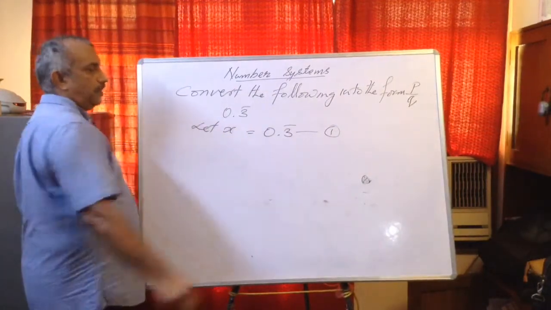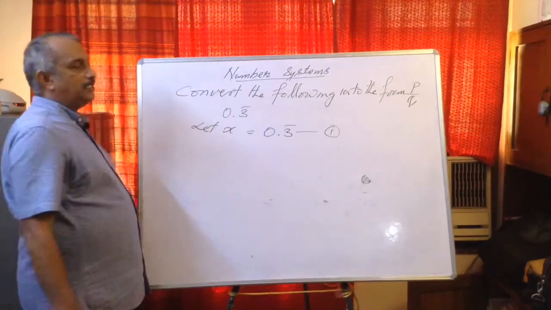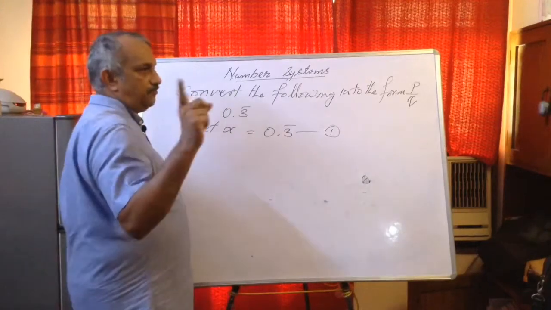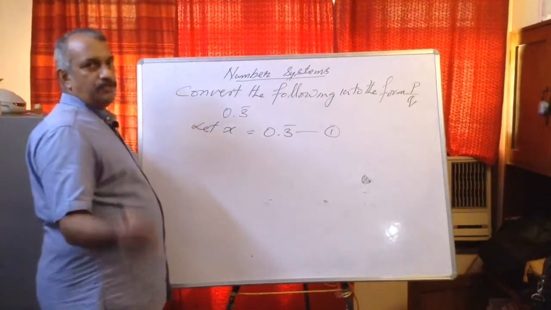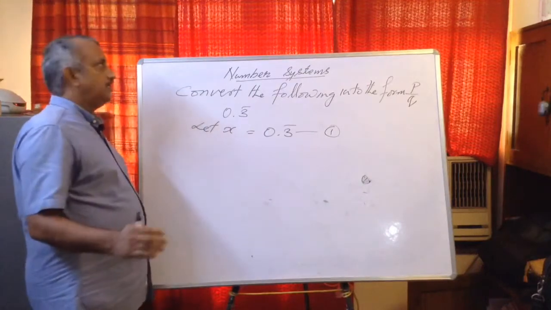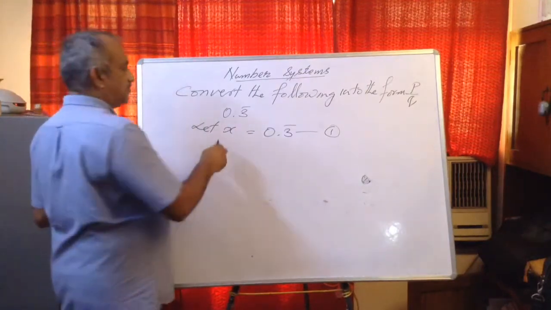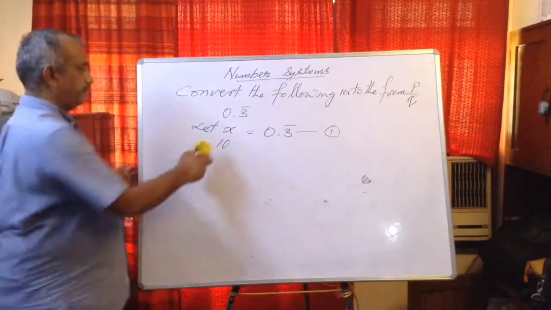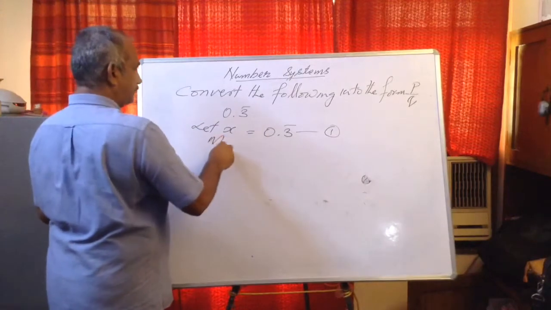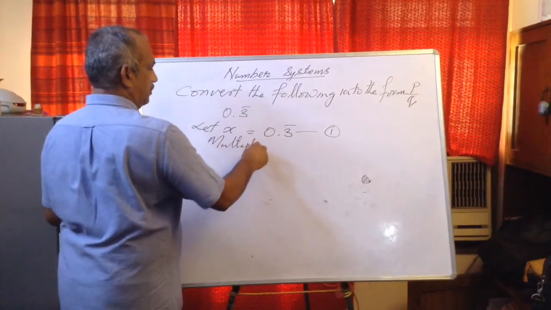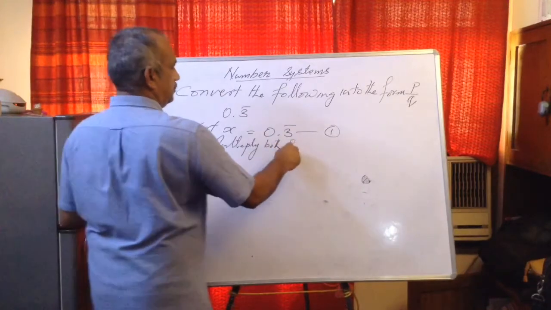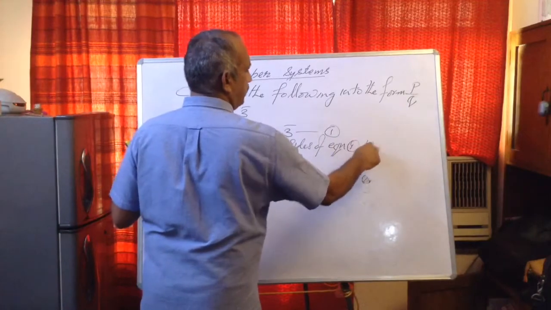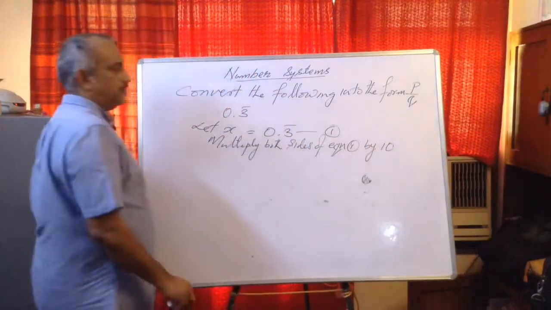Then you have to see in the decimal part how many digits are repeating. Only 3 is going on, so only one digit is repeating. If one digit is repeating, multiply by 10. If 2 digits are repeating, multiply by 100. If 3 digits, multiply by 1000, and so on. So I am going to multiply both sides of equation 1 by 10. Why by 10? Because one digit is repeating.